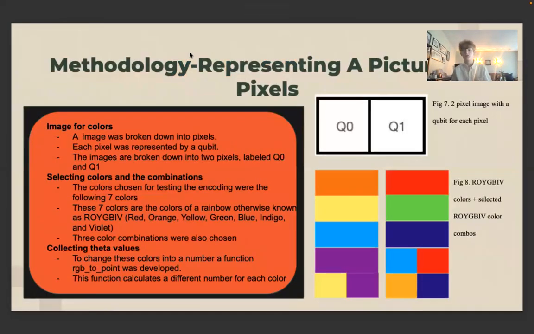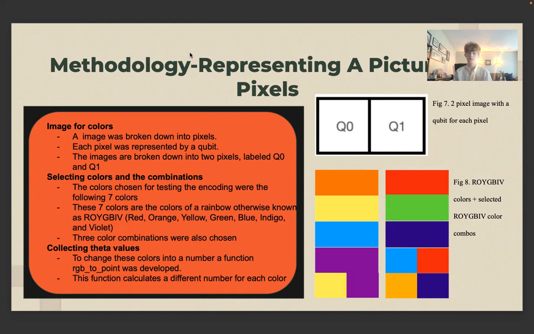The next step is representing a picture via pixels. What we first did was we broke an image down into 2 pixels, and each pixel was made to represent a qubit. These were labeled qubit 0 and qubit 1. You then selected the colors and the combinations. The colors chosen for testing were the following 7 colors: ROYGBIV, or red, orange, yellow, green, blue, indigo, and violet. Then 3 color combinations of these colors were also made.